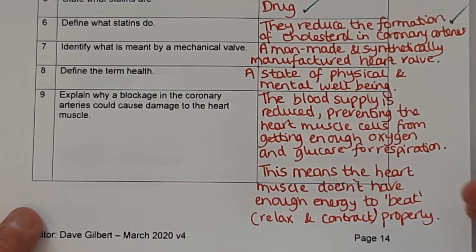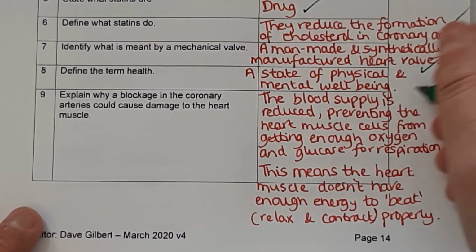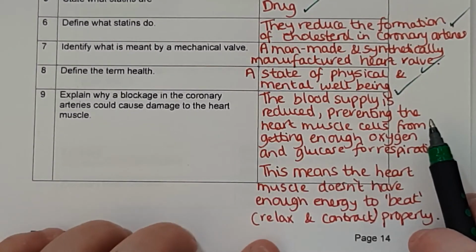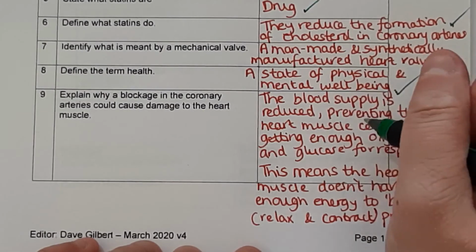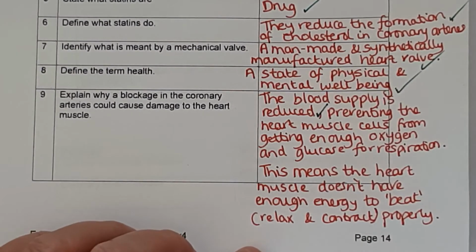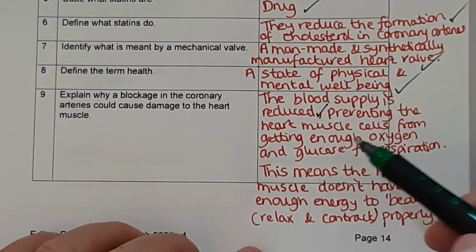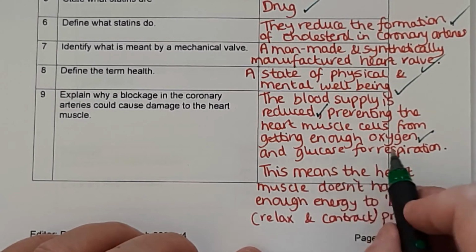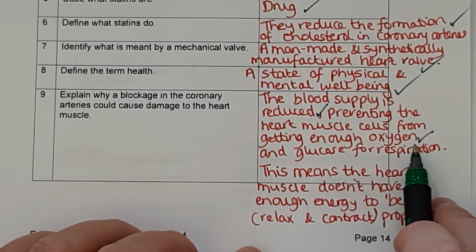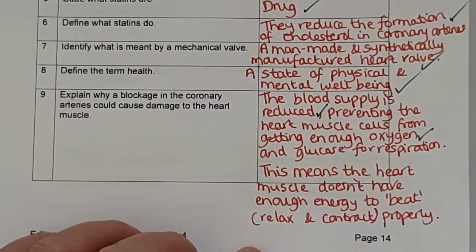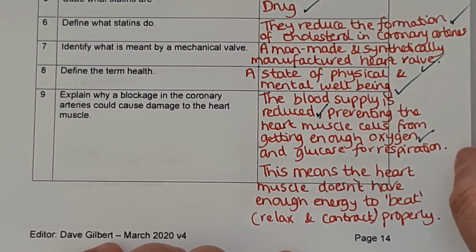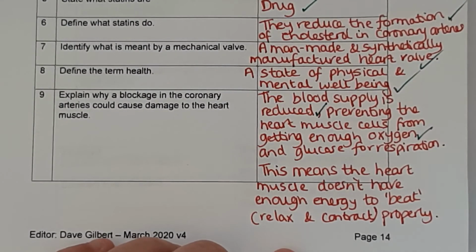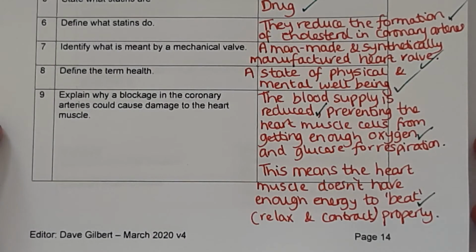Okay, so that is a long answer, I'm afraid. So let's tick those ones off. So here there's multiple parts. First of all, we need to talk about the blood supply being reduced. Then we need to talk about what the effect of that is. The effect of the blood supply being reduced is there's not enough oxygen in particular, and glucose, but I will give you the mark even if you've just written enough oxygen getting to the muscle cells. And so the final mark here is to explain that the heart muscle just doesn't have enough energy to beat properly or to relax and contract properly. So the heart just doesn't have the energy to work, and that causes damage. Okay, so there's 3 marks to that.